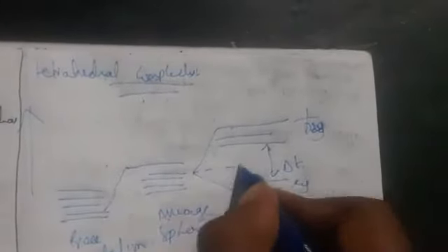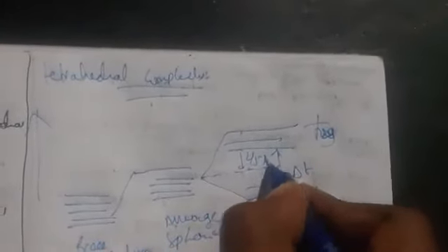It is then divided into Eg and T2g, with an overall splitting of delta t, divided into 2 by 5 delta t and 3 by 5 delta t. Here we have dxy, dyz, dzx, and here dx square minus y square and dz square, like this.